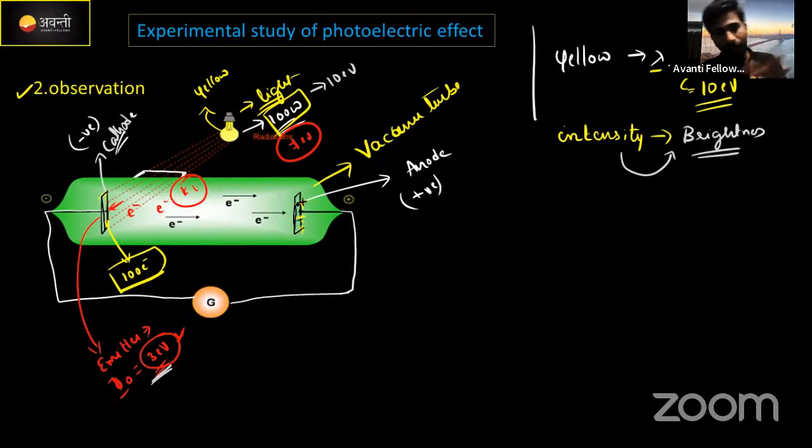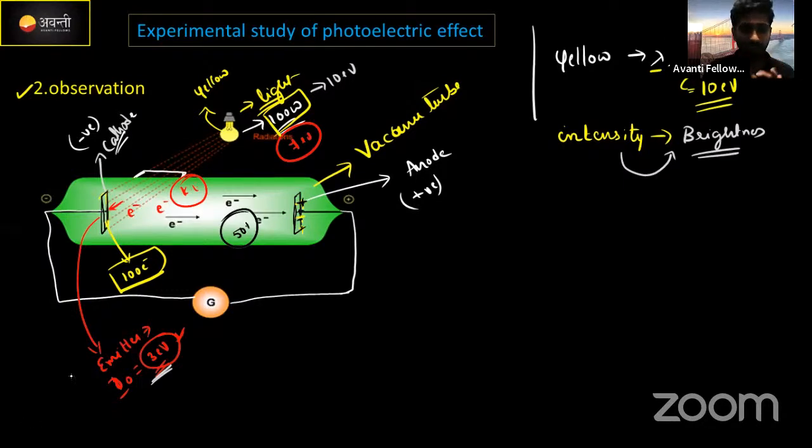Actually, electrons are negative, so they have to come near the positive plate. Yes, I agree with that. But here 100 electrons will not reach, because when they are ejected suddenly, at that time collisions might take place. Due to collision, what happens? They will move away also. That's why if 100 electrons are ejected, around 50% will come near the positive metal. Maybe 50% of that. Is this point clear?